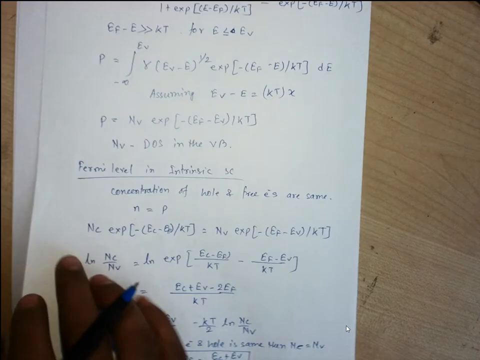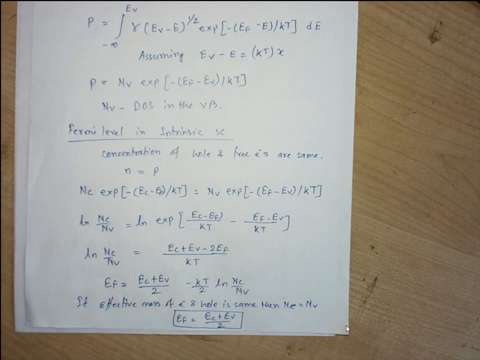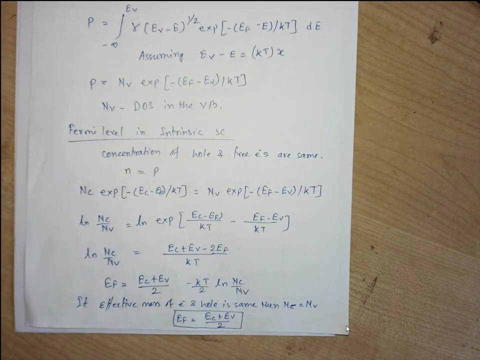In another way also we can find: if T equals 0, that is absolute zero temperature, where it acts as an intrinsic conductor, in that case also Ef equals Ec plus Ev by 2, right? So for the intrinsic semiconductor, the Fermi level always lies in the middle of the forbidden energy gap. Clear? That is what we can also derive numerically. Clear up to this? So I am concluding here for today.